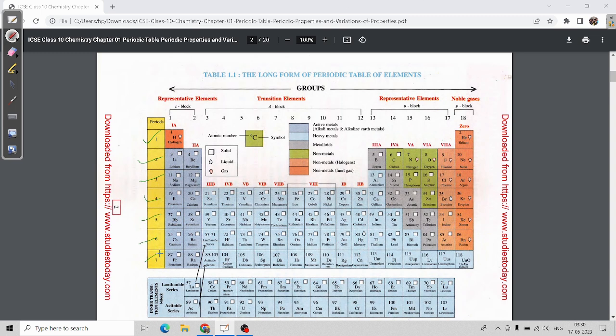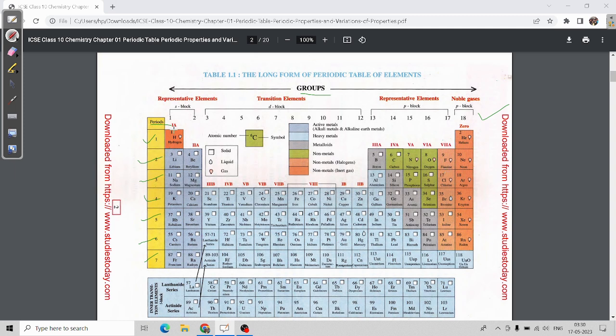There are seven periods and there are 18 groups. The standing lines, meaning the vertical columns, are called groups, and these horizontal rows are called periods. As mentioned here, these are groups and these are periods.